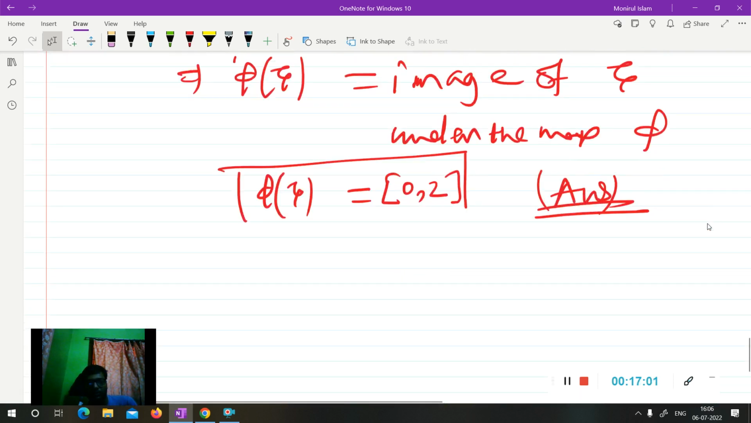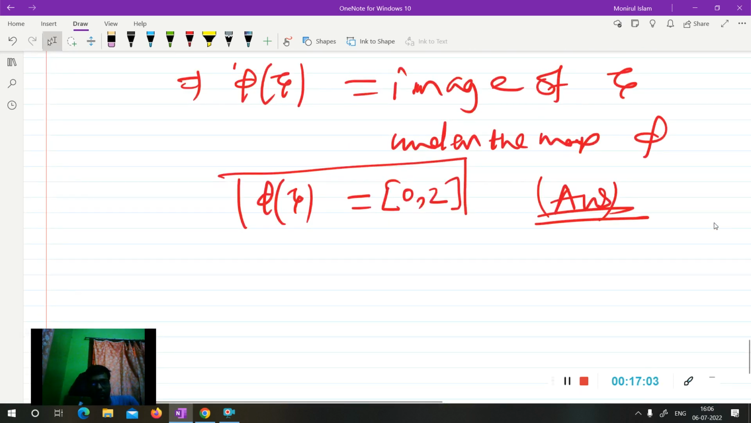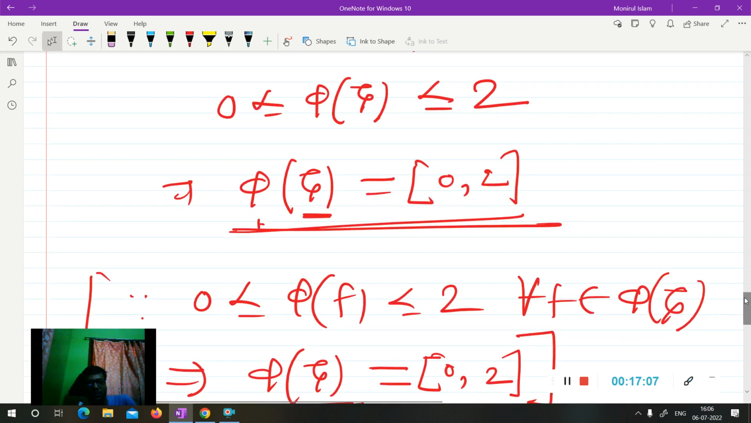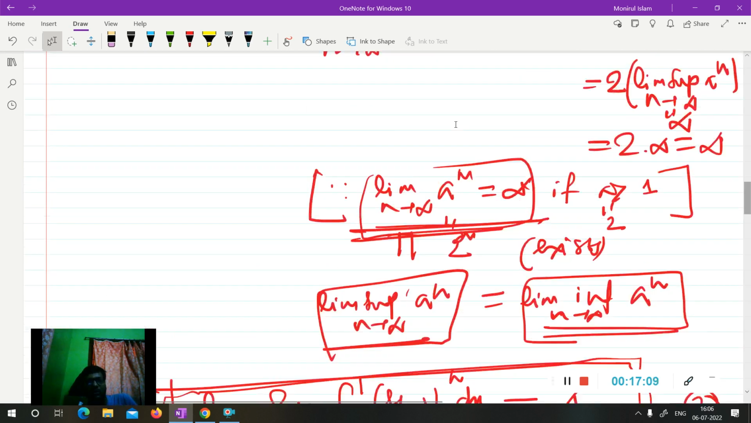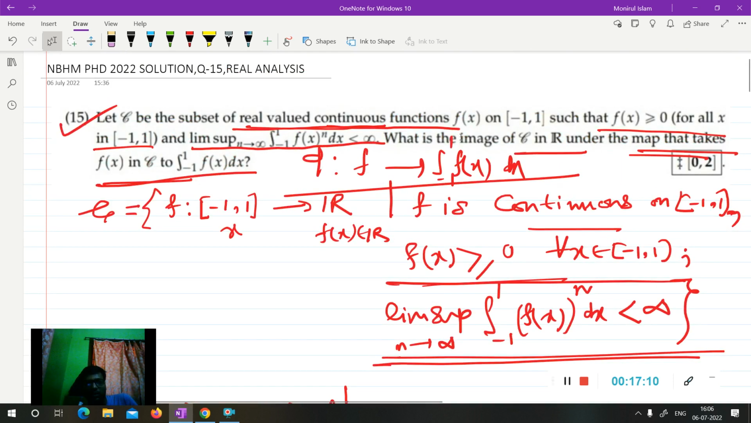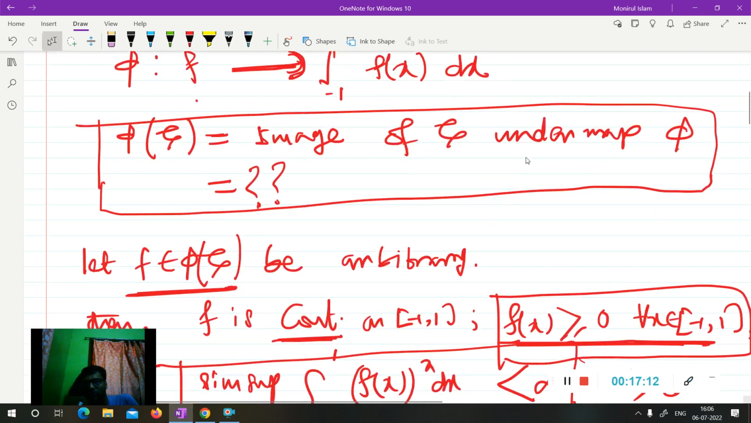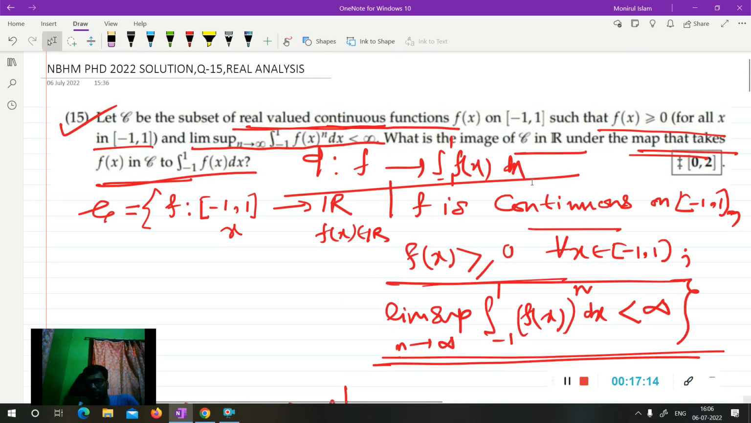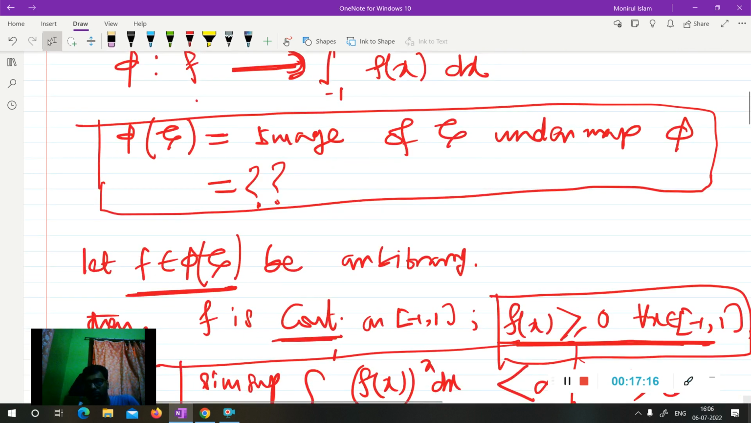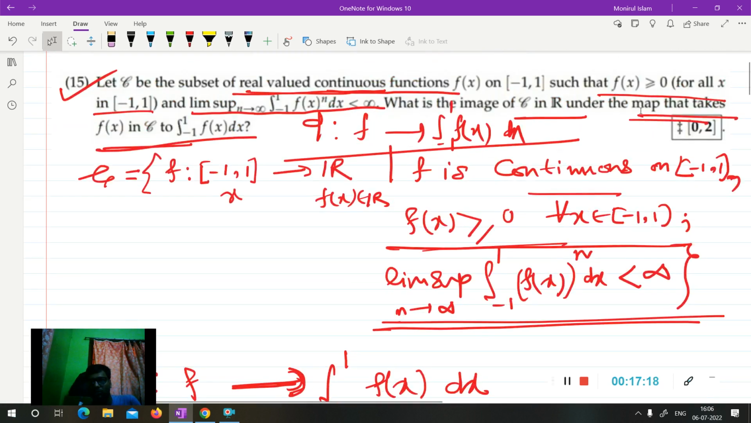So the answer is the closed interval [0, 2]. In the official answer key it was mentioned that the answer is the closed interval [0, 2]. See here, the closed interval [0, 2] is the answer.